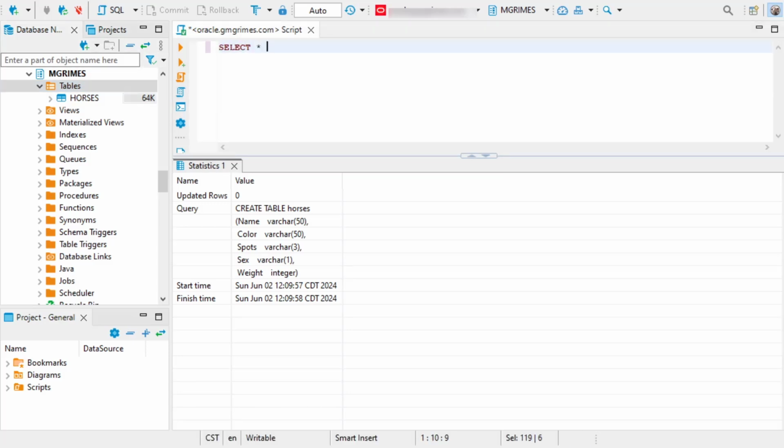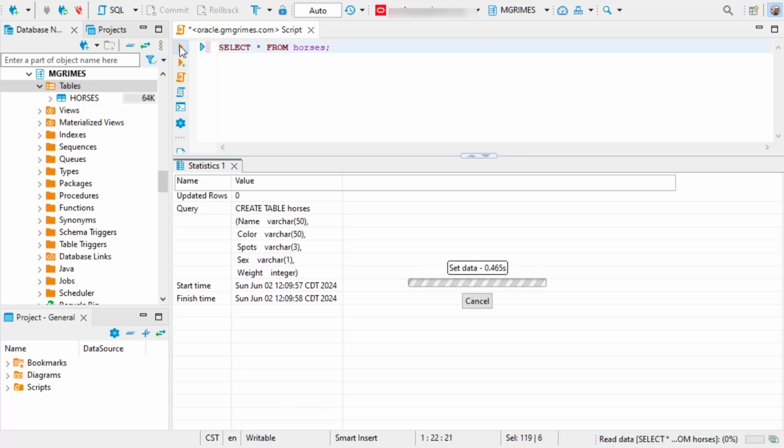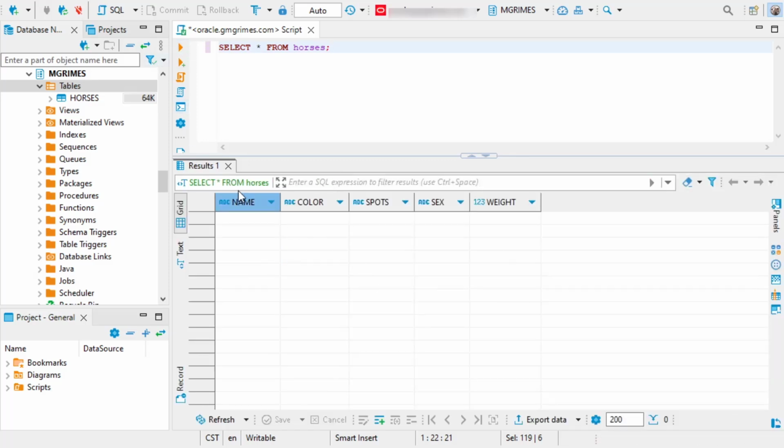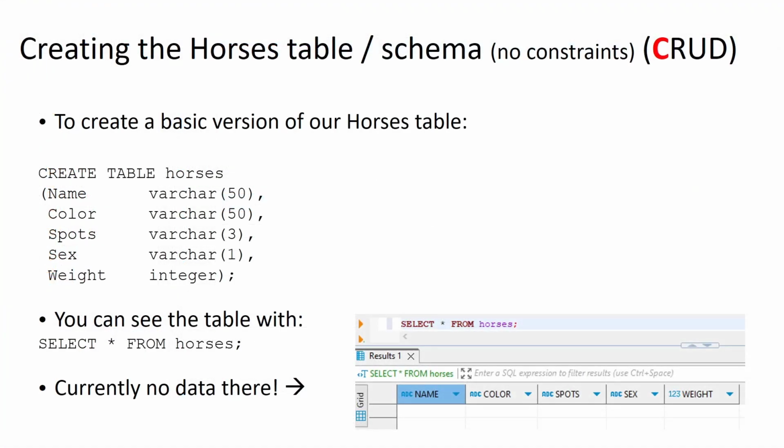And then if I were to say something like select asterisk from horses, this is going to show us that we have our attributes here, name, color, spot, sex, and weight, but there are no values yet, and that is to be expected since we haven't inserted any values yet. So let's go ahead and resolve that.